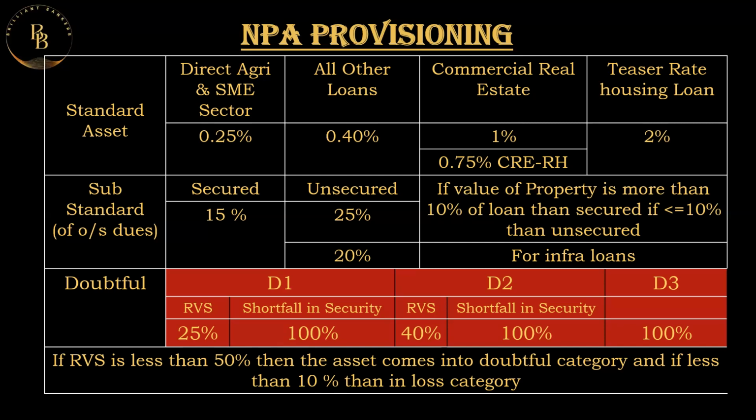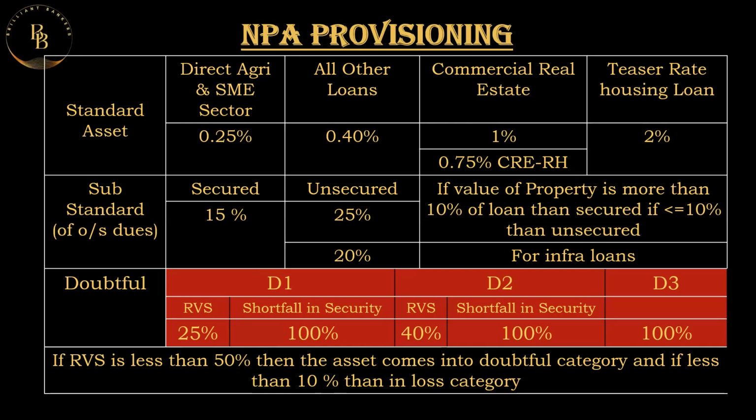In this case, we are not going over the value of the property. We are going over the realizable value of the property. If in case we are going to sell the property, what is the realizable value of the property? We take 25% of the realizable value of the property, and 100% of the shortfall amount is to be kept as a provision.